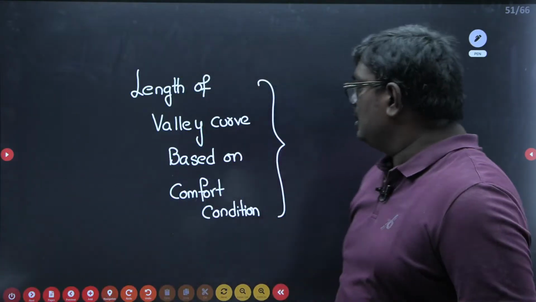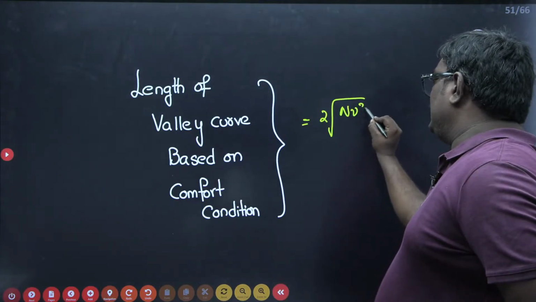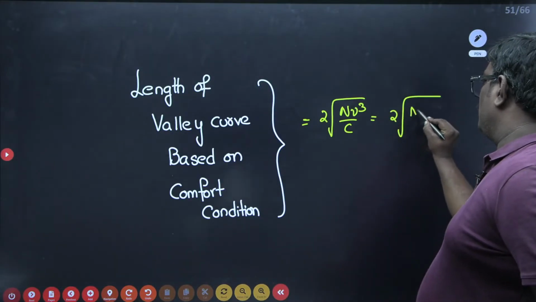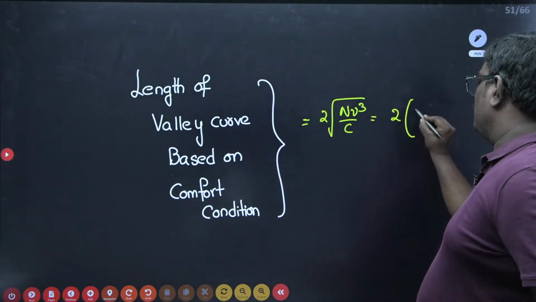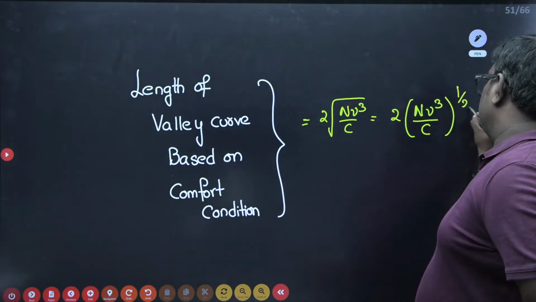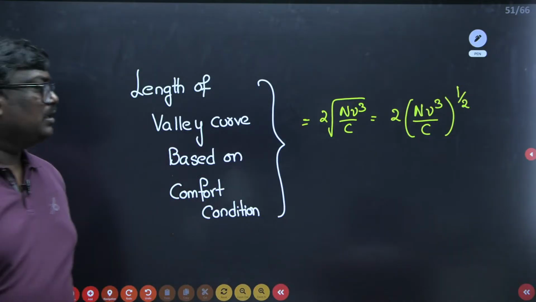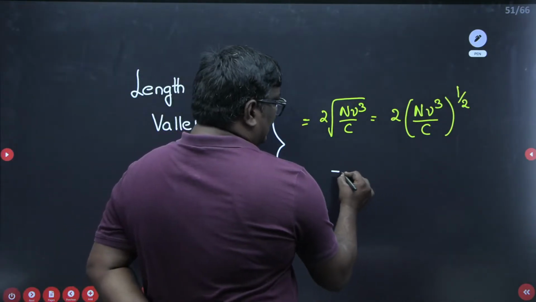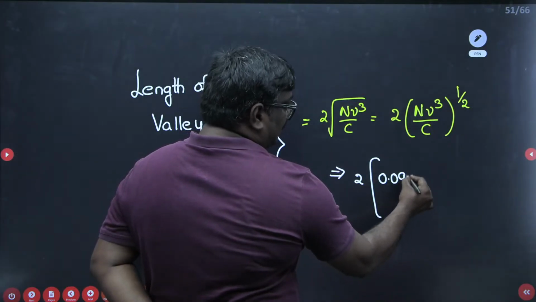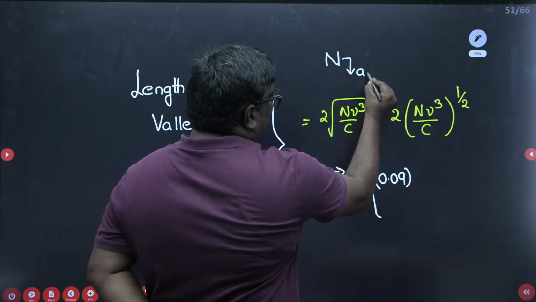See students, here it is given by the formula 2 root NV cube by C, or you can write it as 2 into NV cube by C power half. Here see student, anyhow the rate of change of acceleration is given in the problem. You can write 2 into the N value, which is given as 0.09, which we have calculated. Sir, what is capital N means? It is the algebraic difference between the grades.